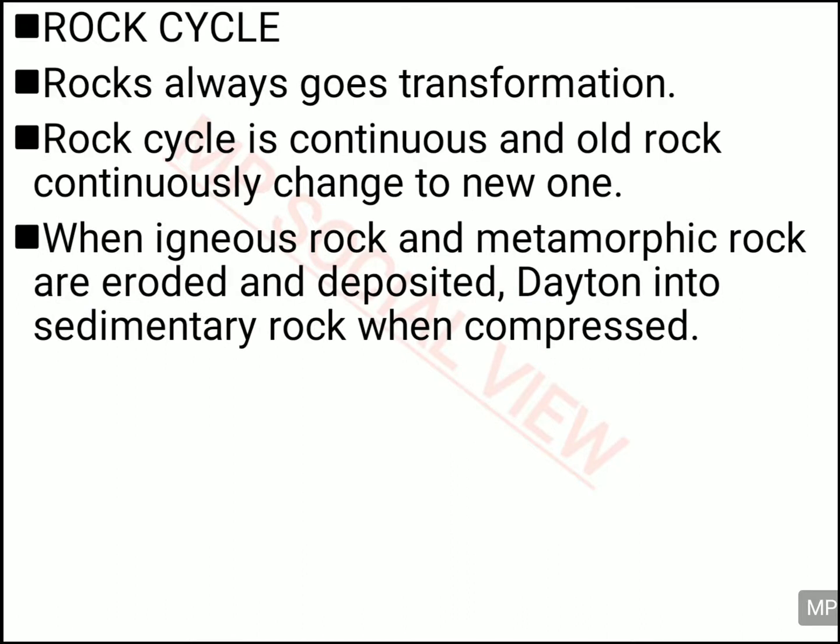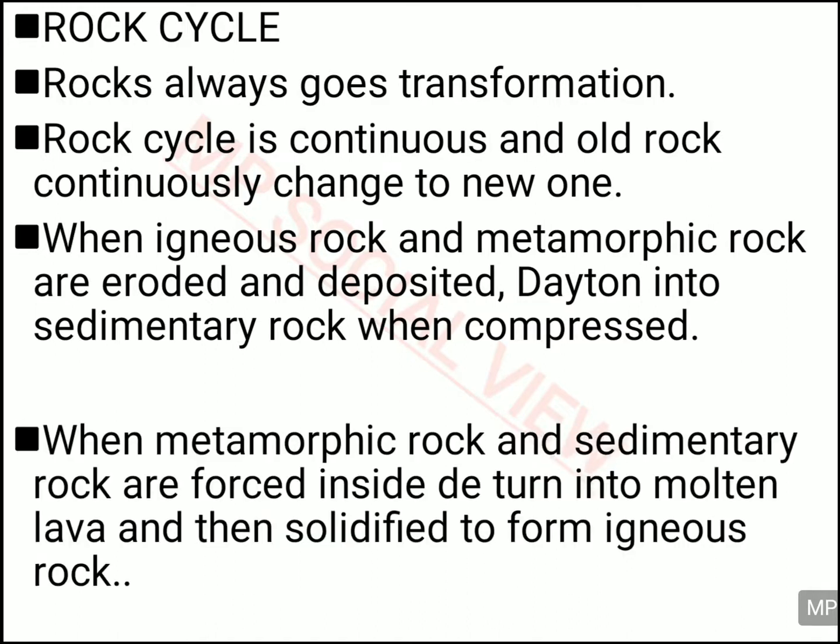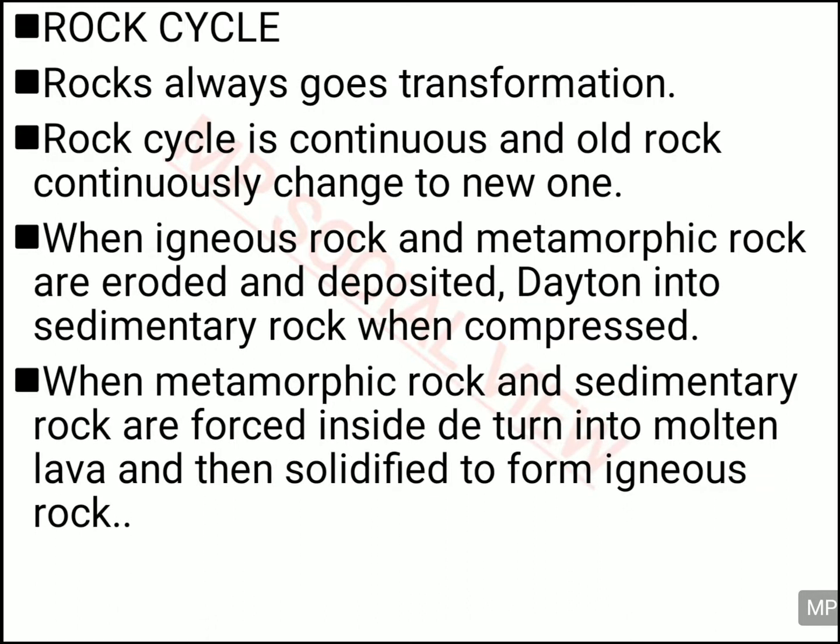Sometimes what happens, the igneous and metamorphic rock are eroded. The erosional agent erodes them and transfers their material and deposits it in one place, and when this material is compressed, it turns into a sedimentary rock. So in this way, igneous rock and metamorphic rock can be turned into sedimentary rock. In the same way, metamorphic and sedimentary rock can turn into igneous rock.